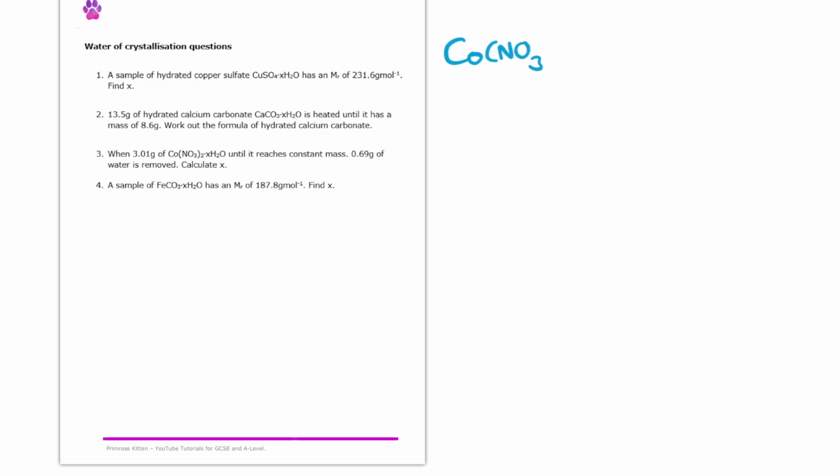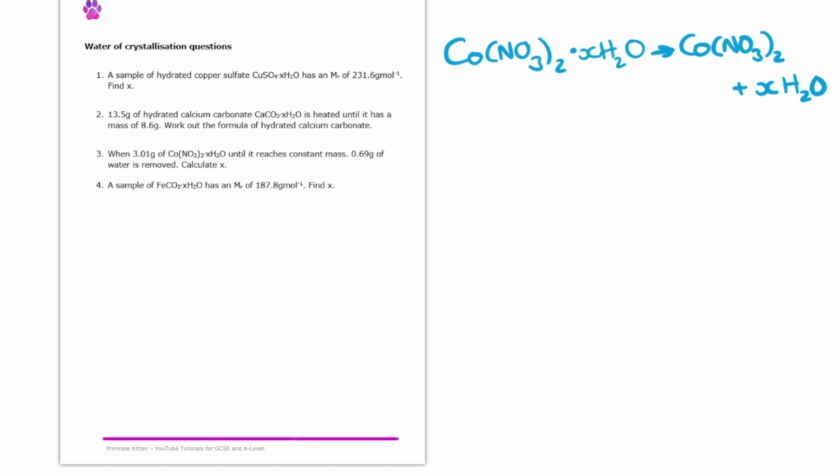So let's have a look here at question 3. Here we know that we have hydrated cobalt nitrate, and we're going to heat it up until it reaches a constant mass, which means that we're going to remove the water, leaving us with cobalt nitrate plus the XH2O.